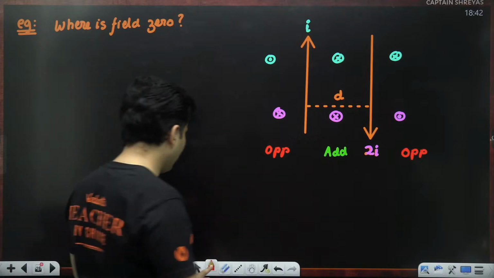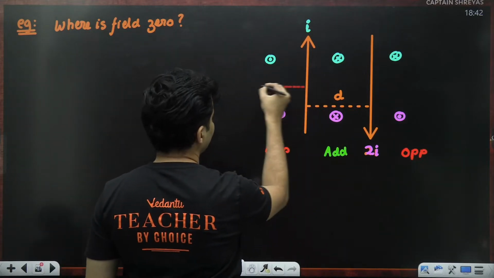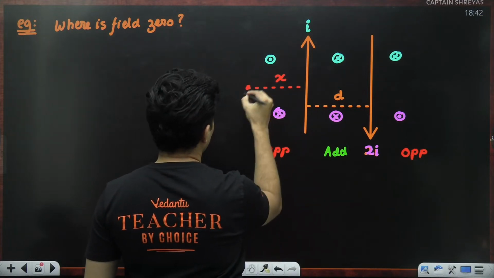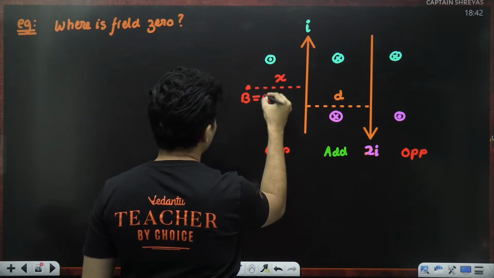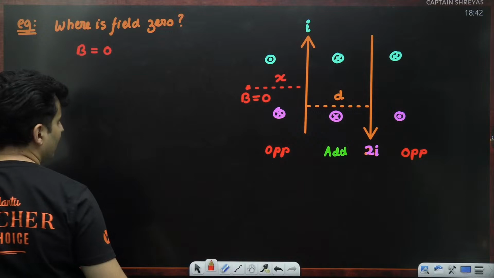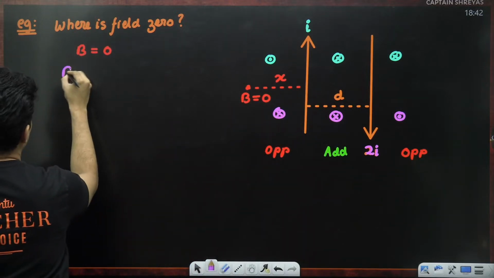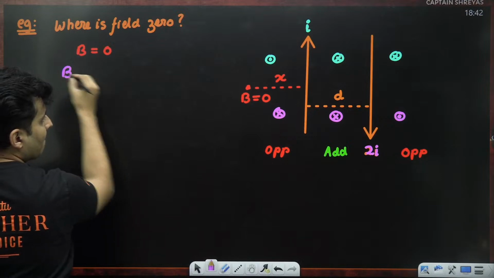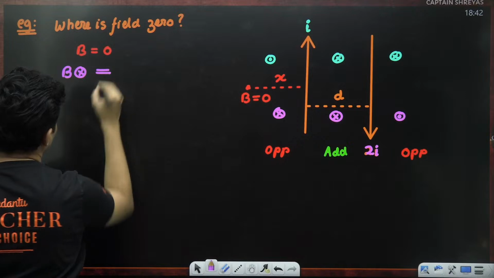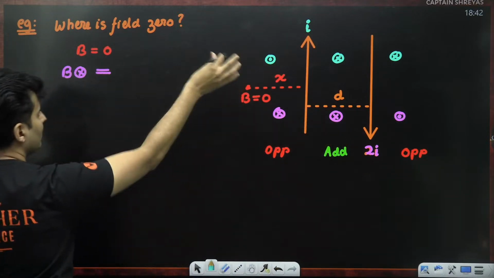So somewhere over here, I can call it X, the net magnetic field will be 0. If the net magnetic field is 0 at that point, that means the contribution of magnetic field here, which is coming towards you, is exactly balanced by the magnetic field which is going away.